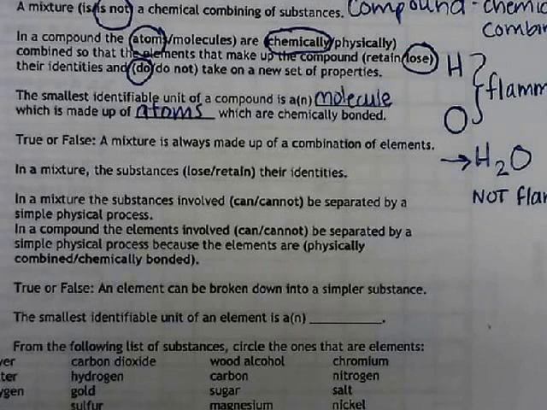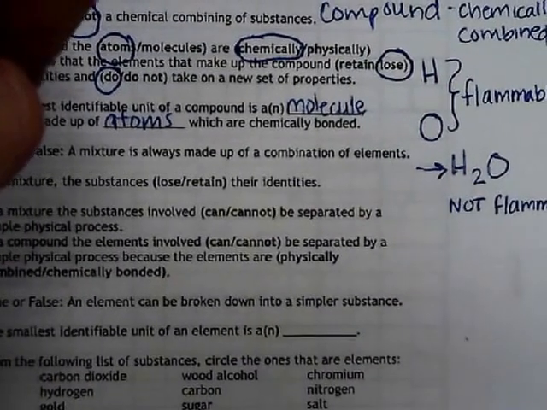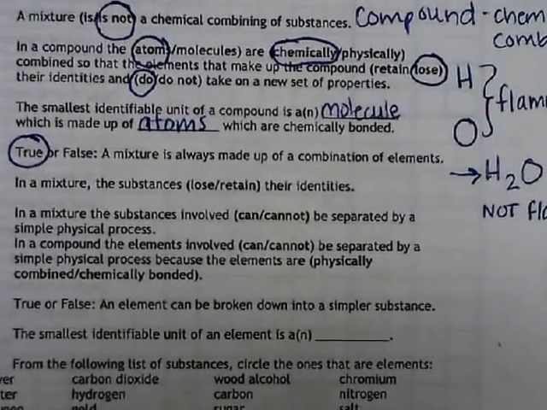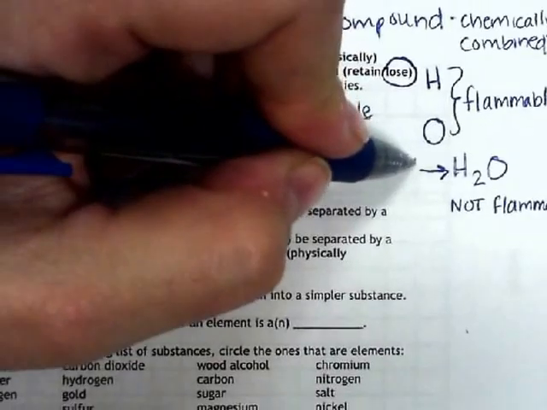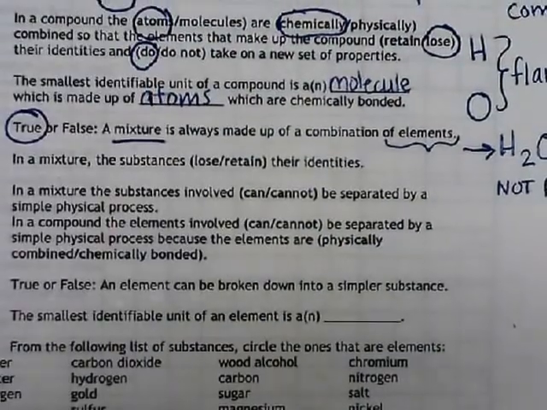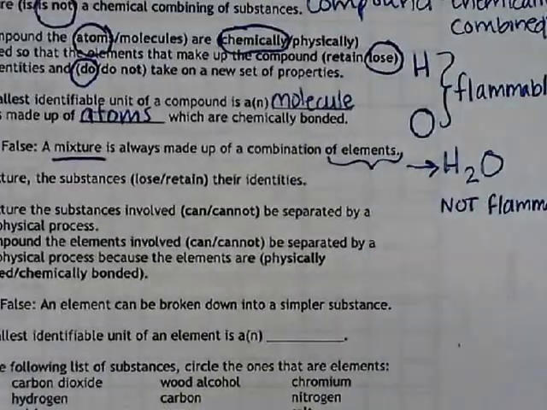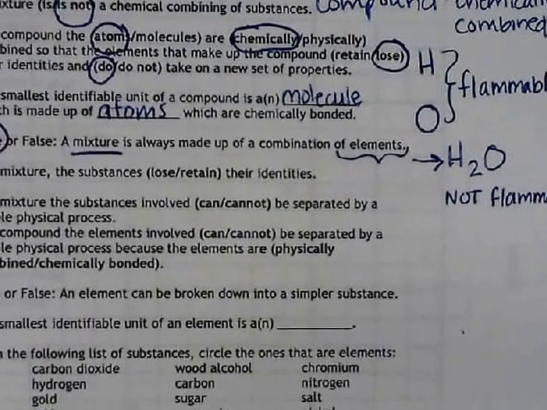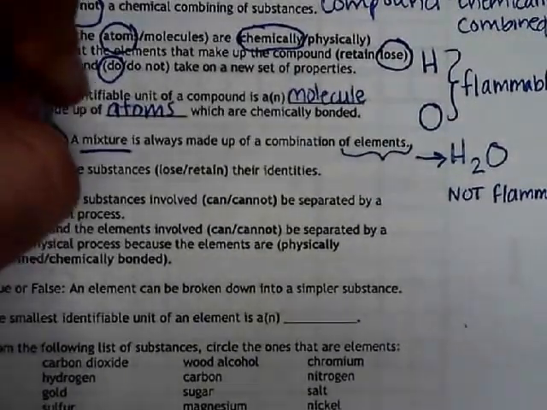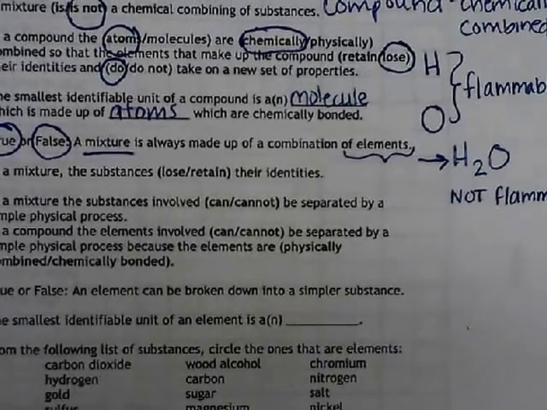A mixture is always made up of a combination of elements. And that would be true and false. It depends. Everything in all matter is made up of elements. But mixtures can be made up of compounds, mixtures can be made up of elements, and they can be made up of compounds and elements. So in this case, the answer could be true and false. It depends on how you're looking at this question.